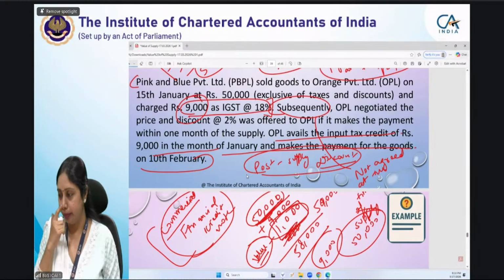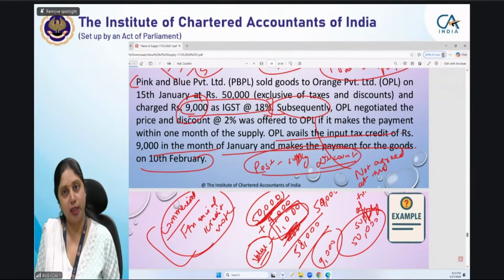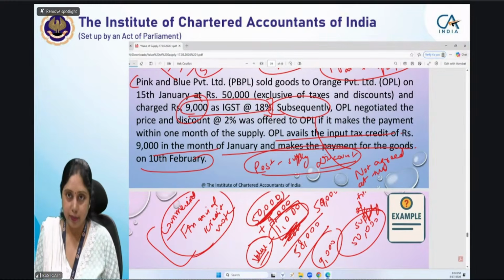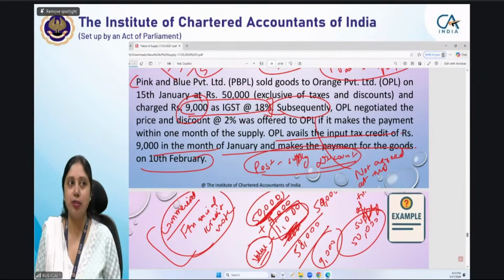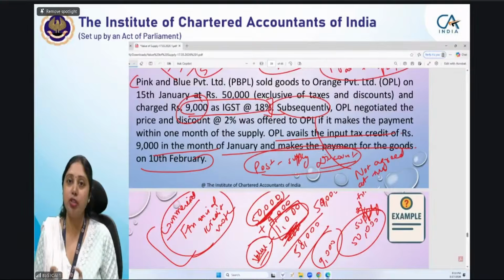Yes, ma'am. In this case, the discount amount only shall not be included in the value of supply. So GST will be included in the value of supply. Is this correct, ma'am? GST is actually not, if I say it very precisely, GST is not being included in value. In effect, you can say that your GST amount is not getting reduced.